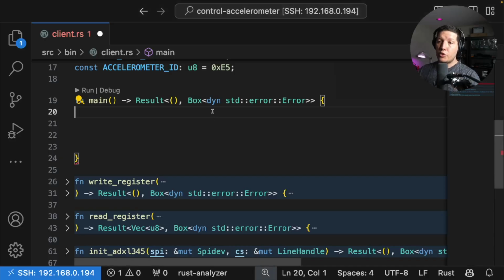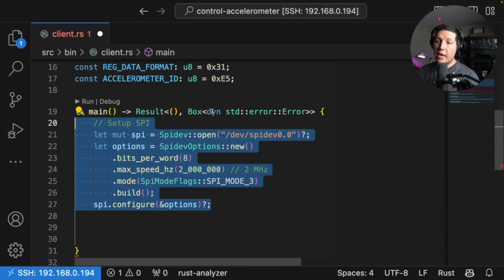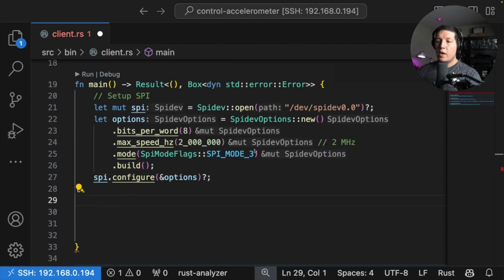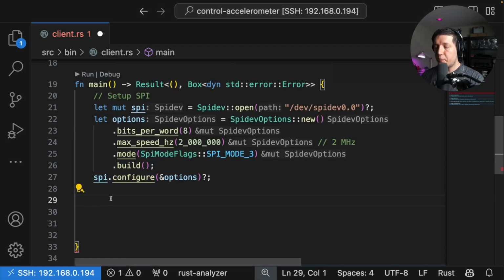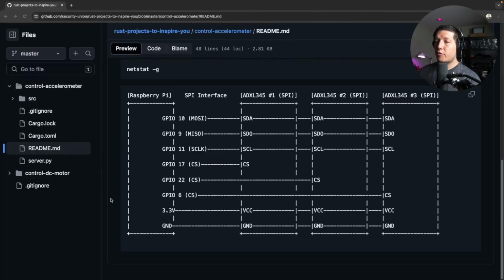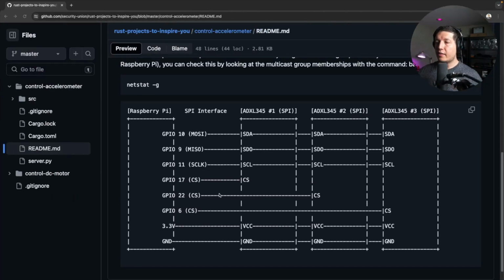The first thing we need to do is to initialize our SPI configuration. After SPI, you need to configure GPIO, so that's general purpose input and output. If you remember the diagram, we said that each accelerometer has a CS pin, and basically what you do is when you want to read from a particular accelerometer, you need to set CS to 0.